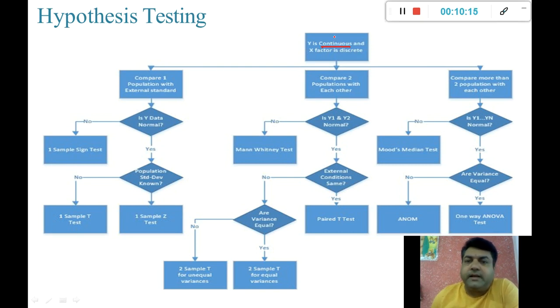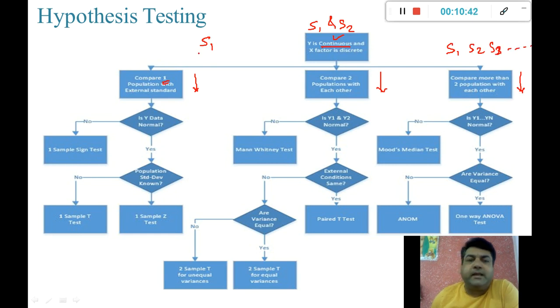If the data given to us is continuous in nature, again I may have three different flows depending upon how many samples I have. Either I can have one sample, or sample 1 and sample 2, or sample 1, sample 2, sample 3, and so on.